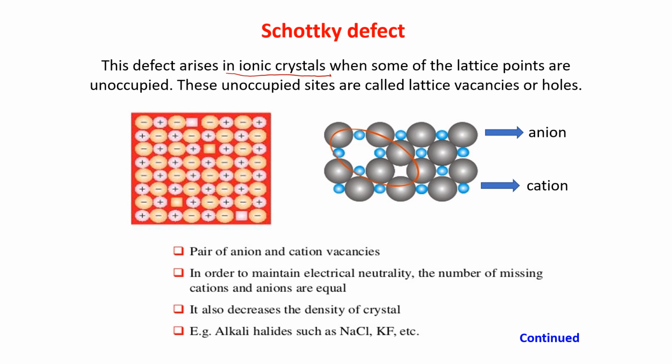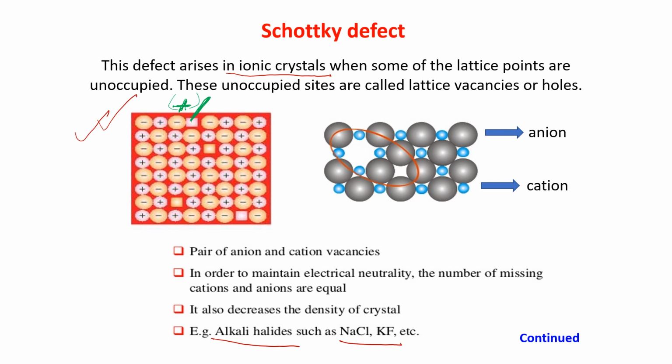Just look at the figure. Now this is an ionic compound like NaCl, KF, alkali halides. These Schottky defects are shown by ionic compounds, generally alkali halides, the NaCl crystal. Now in the NaCl crystal, you just see this is the positive ion, the missing of a positive cation.